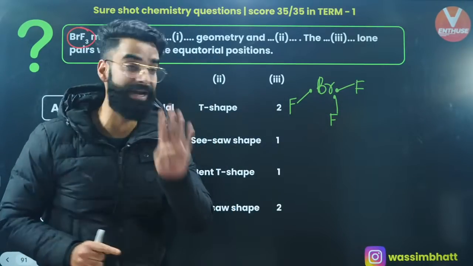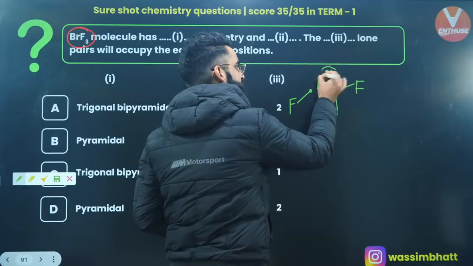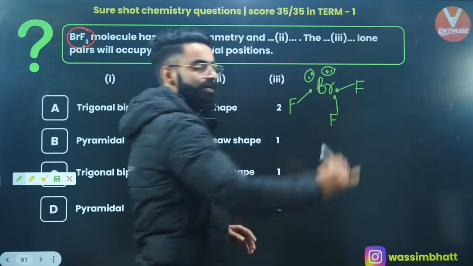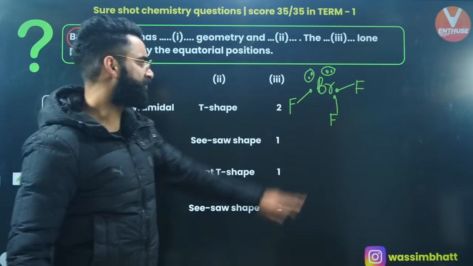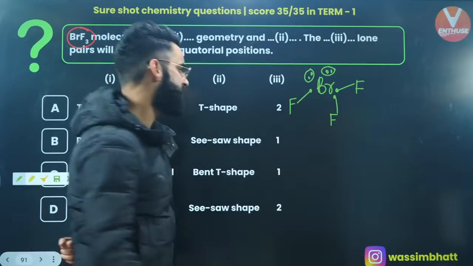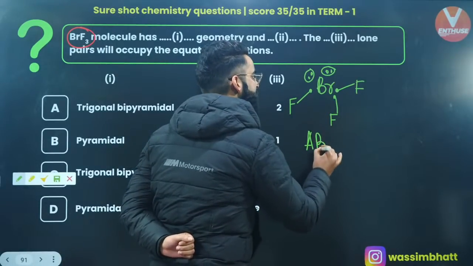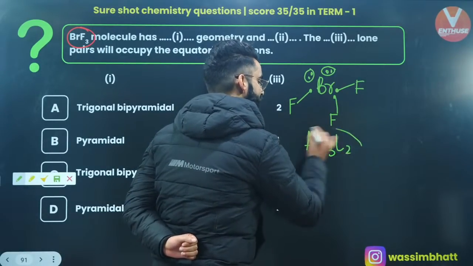So there will be 4 electrons left on bromine as such in the form of lone pair, right? So there will be 2 lone pairs on bromine. So 3 sigma bonds, 2 lone pairs. The type of the molecule is going to be AB3L2, right?